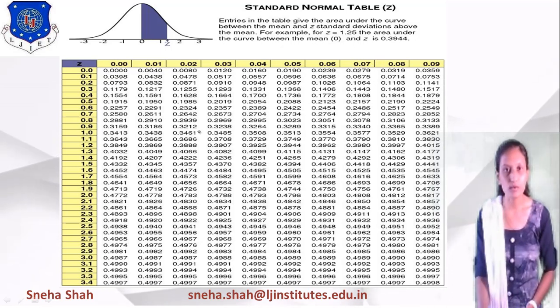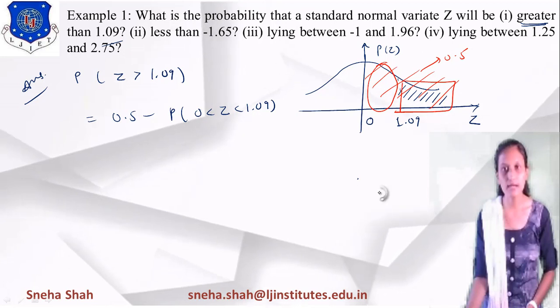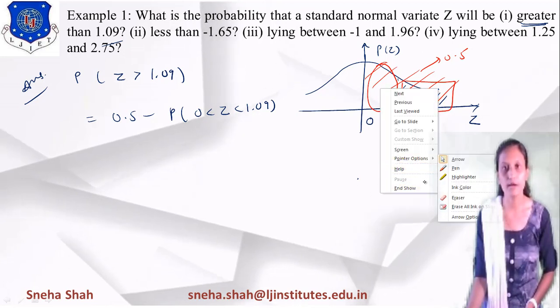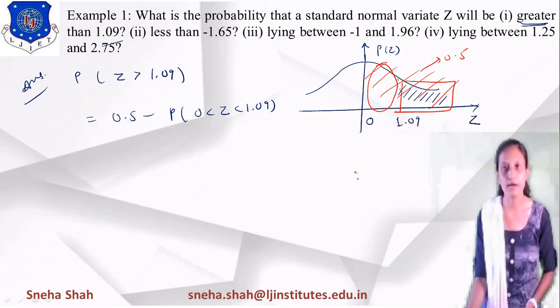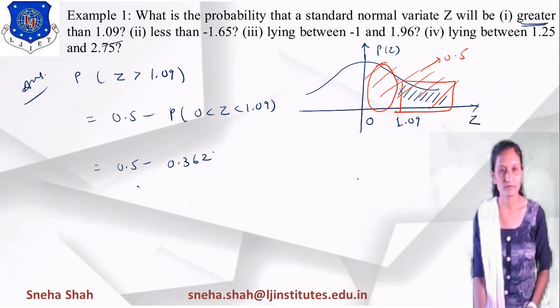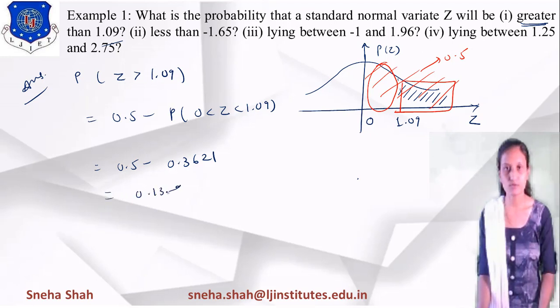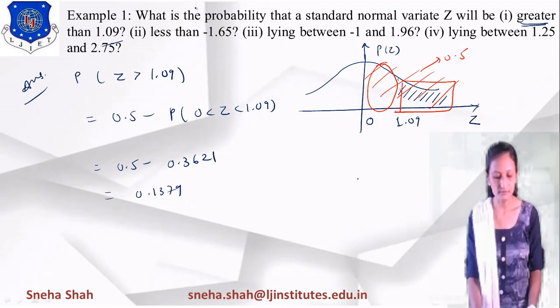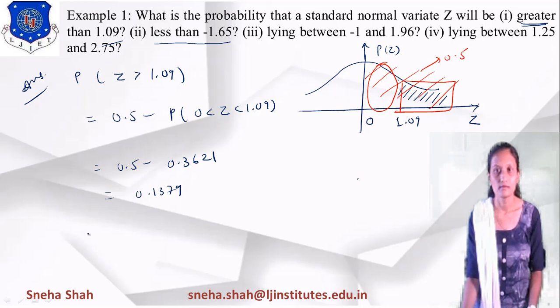So 1.0 and 0.09 give you this particular value. If we put this value here, then we can find the probability of z greater than 1.09, right? The value is 0.3621, so 0.5 minus 0.3621. So the overall answer equals 0.137.